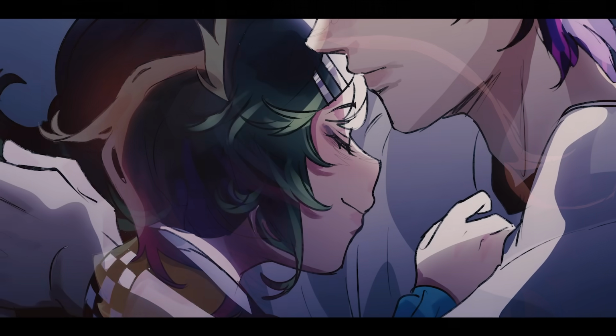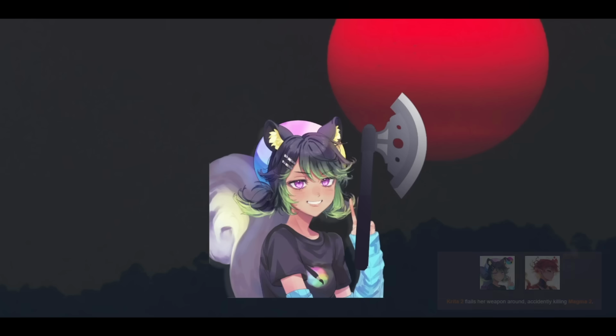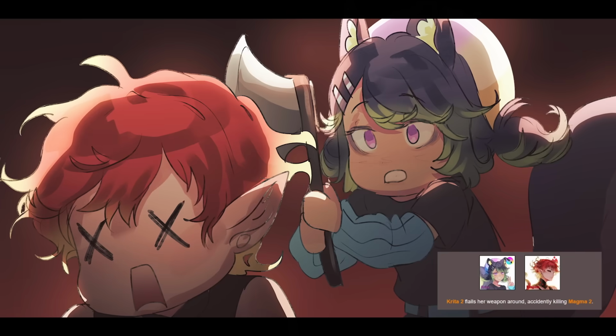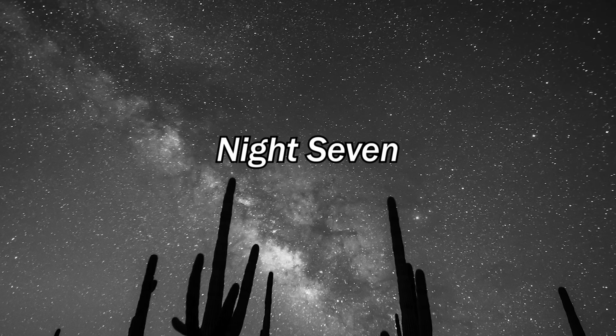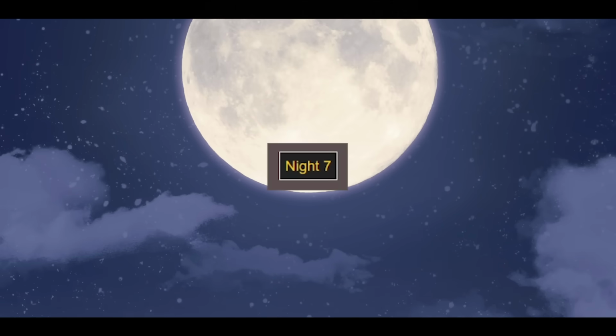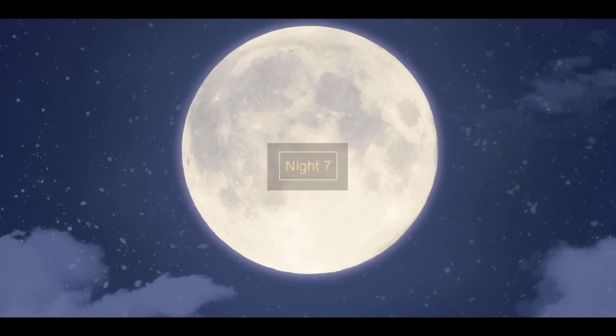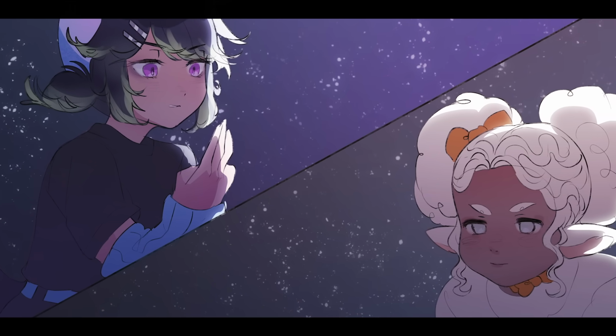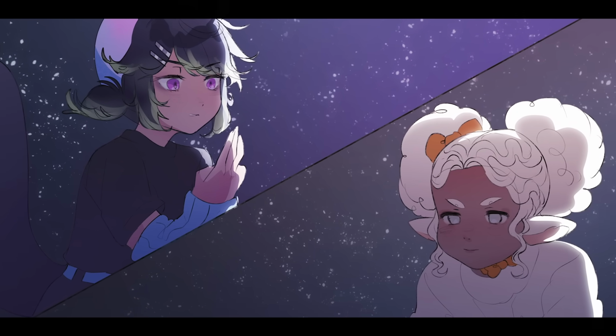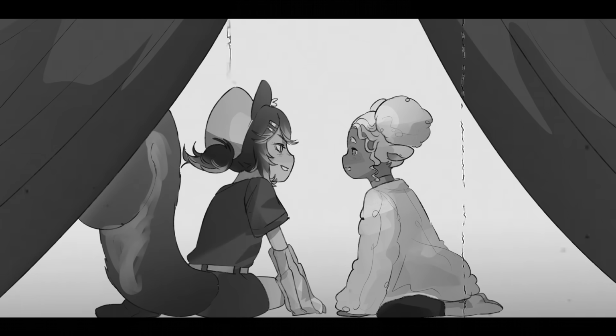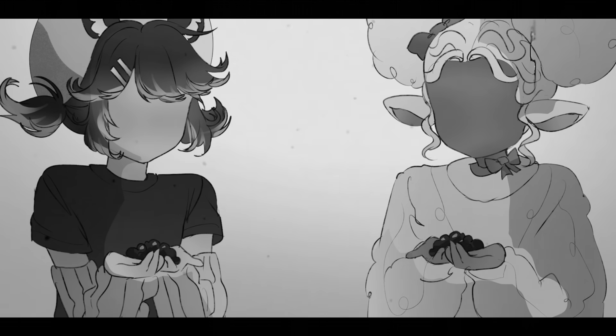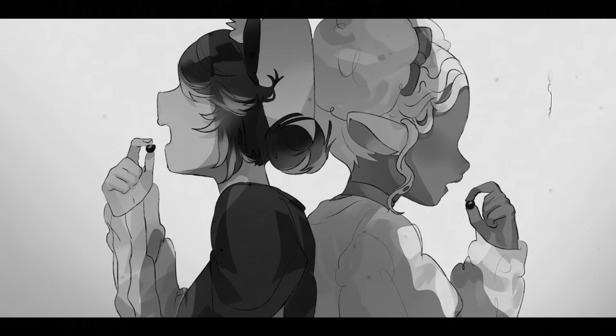He was not able to find Krita one last time. Krita flails her weapon around, accidentally killing Magma. The arena event ends only to reveal that it is already nighttime. Both Krita and Fire Alpaca keep track of the cannon shots. 1, 2, 3... There are only 2 left standing. The 2 who initially tried a double unaliving to get out of the game.